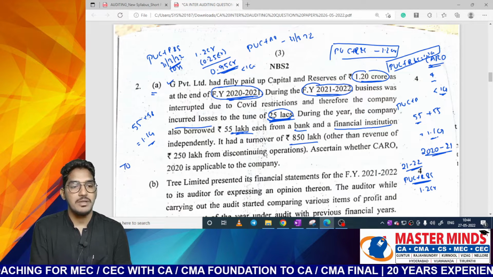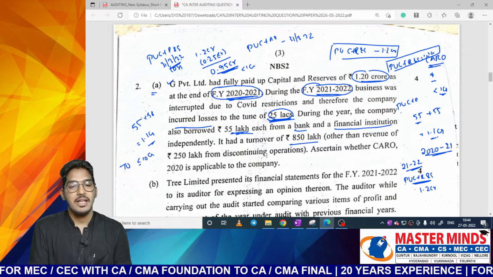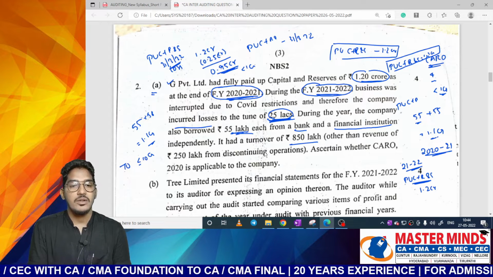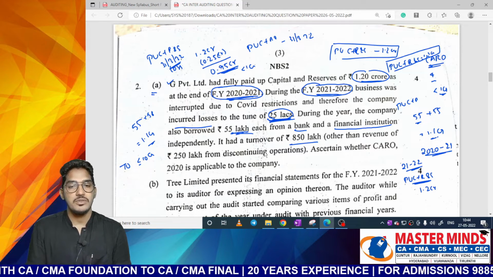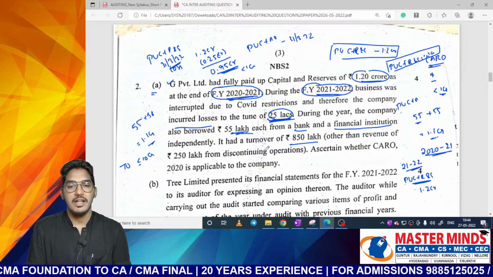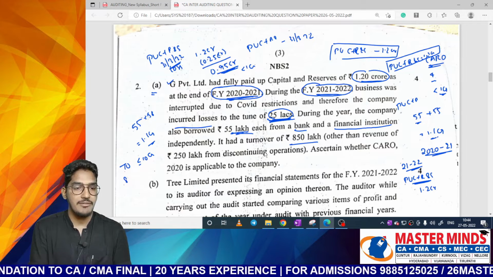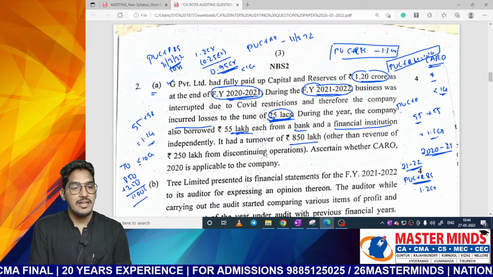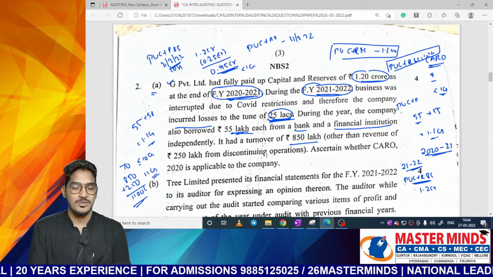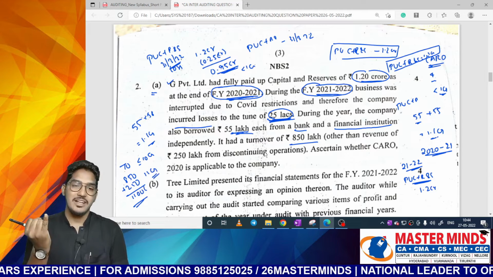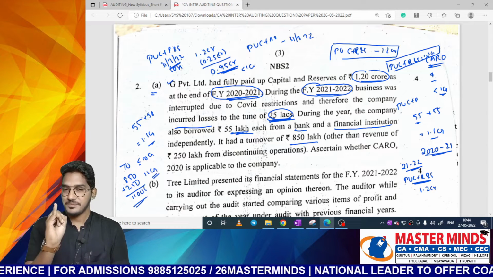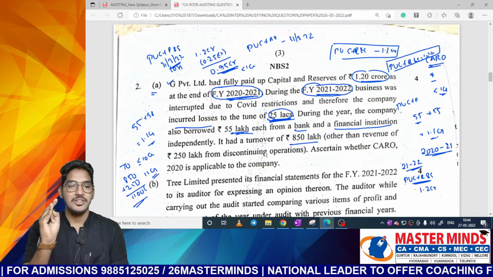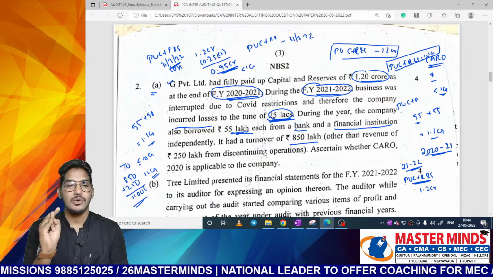So turnover should be less than or equal to 10 crore, but here they specifically say turnover includes revenue from discontinuing operations also. They are telling this 850 is other than revenue from discontinuing operations. So we have to add 850 plus 250, 1100 lakhs, that is 11 crores. So the borrowings condition got violated and the turnover condition got violated. Because of that, CARO will be applicable.